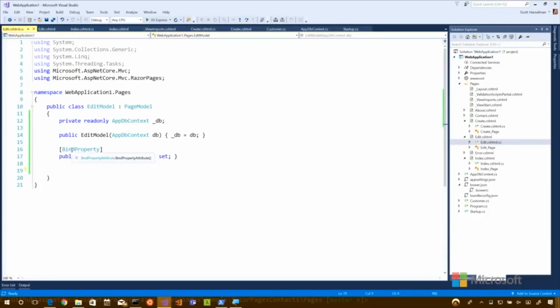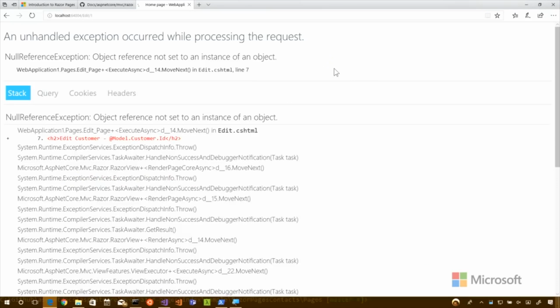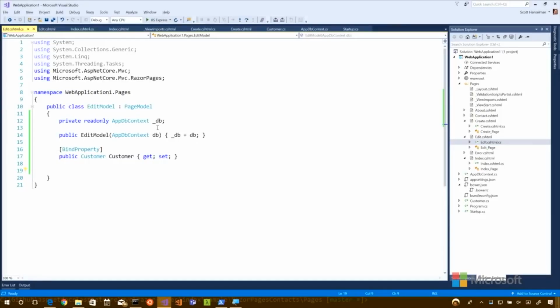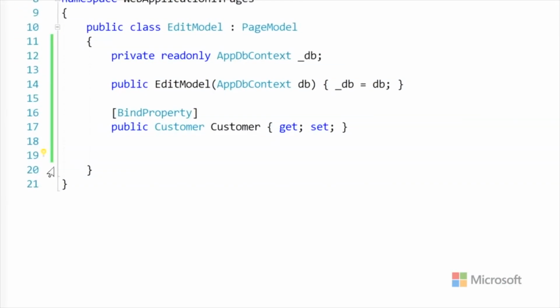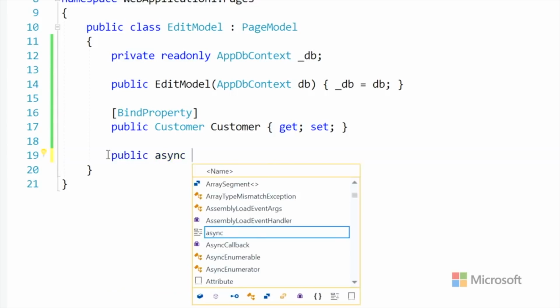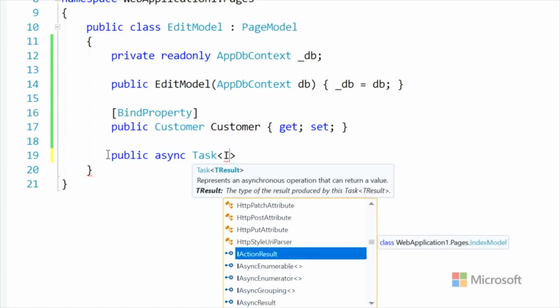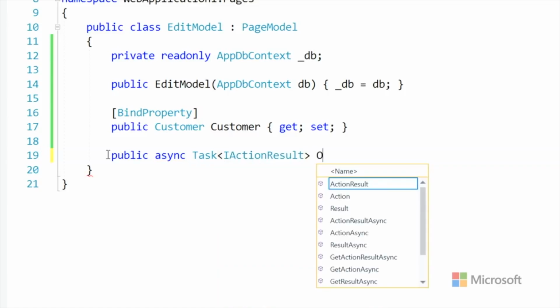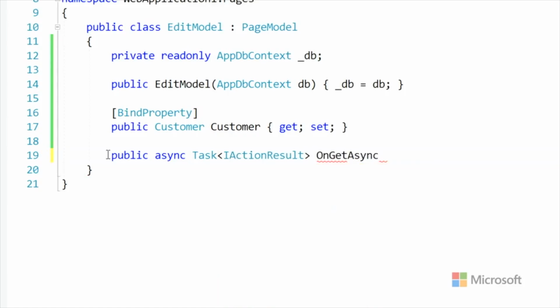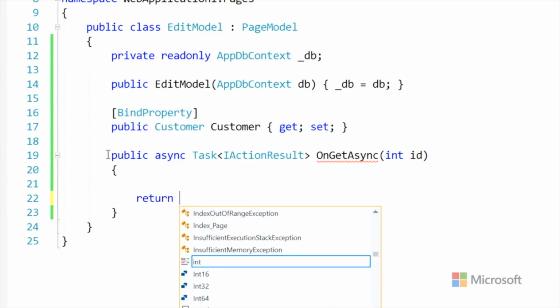So here, if I click on that, I assume it'll just do nothing. It doesn't know about customer yet because we have the bind, but we never loaded the customers. So let's go and do our stuff again. We're going to have our action result. And here we're going to say on get, of course, int ID. That's going to get passed in automatically because of the way we set up our routes, which is nice. By default, we'll just return the page.